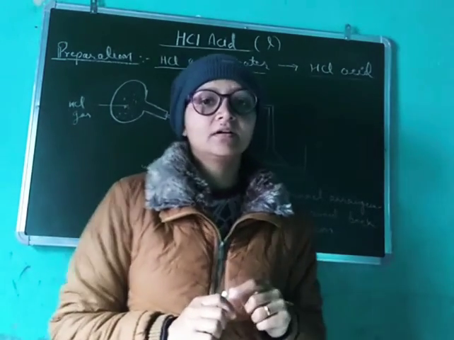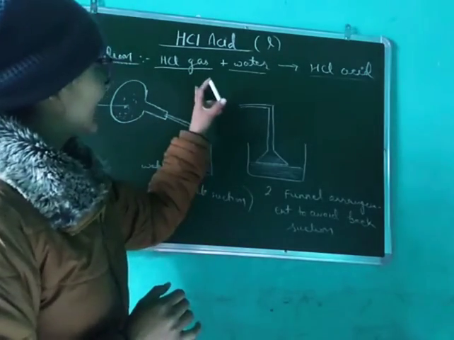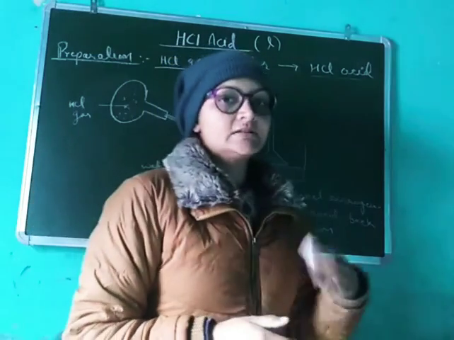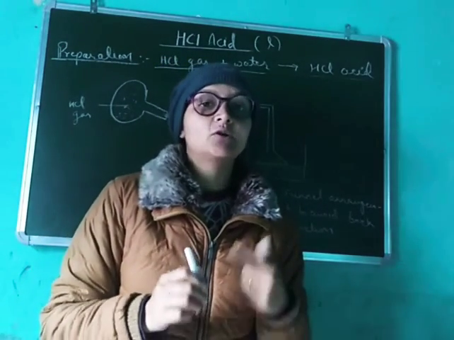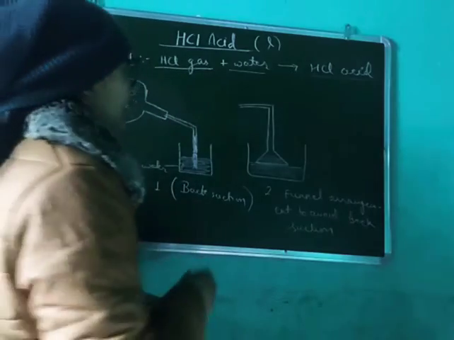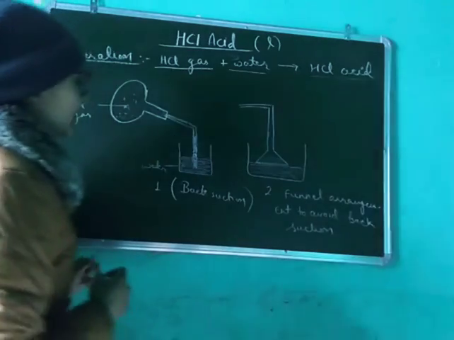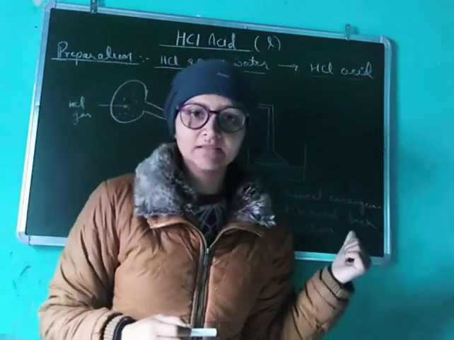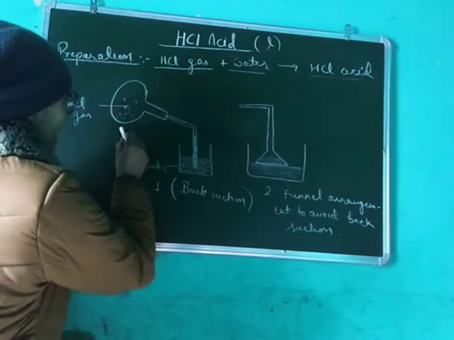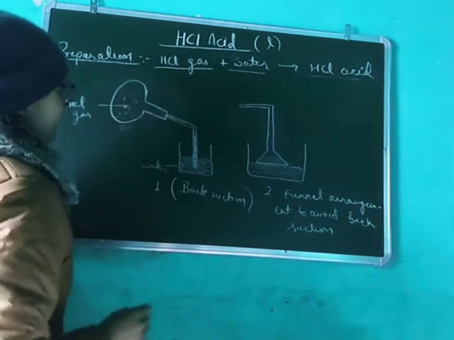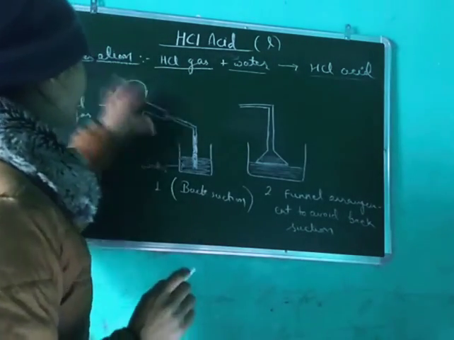If you remember, when we studied HCl gas, we studied its property that its solubility is very high in water. It's highly soluble in water and it forms HCl acid. Now there are two conditions in preparation of HCl acid. See here, in the previous chapter on HCl gas, we have studied how HCl gas is formed.